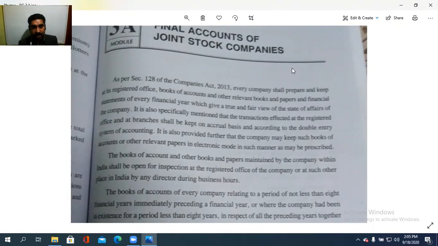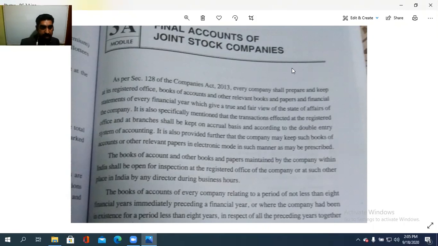It is also specifically mentioned that the transactions effected at the registered office and at the branches shall be kept on accrual basis and according to the double entry system of accounting. We need to check whether that is being done. The accrual basis of accounting and double entry system of accounting, whether it is being followed here.